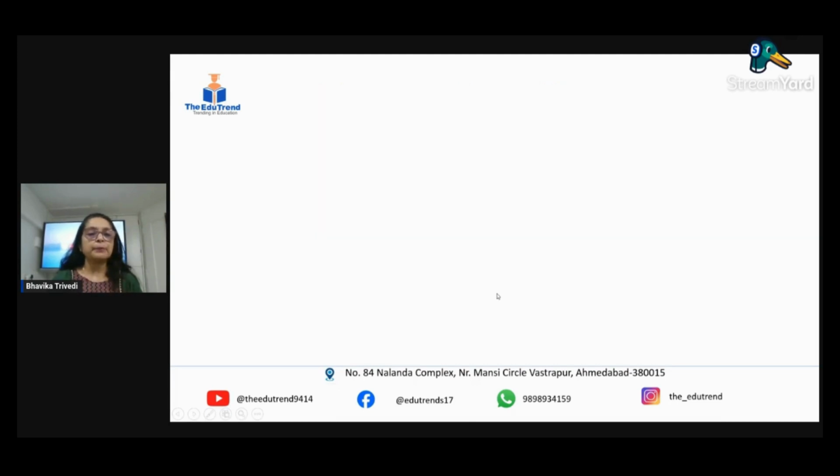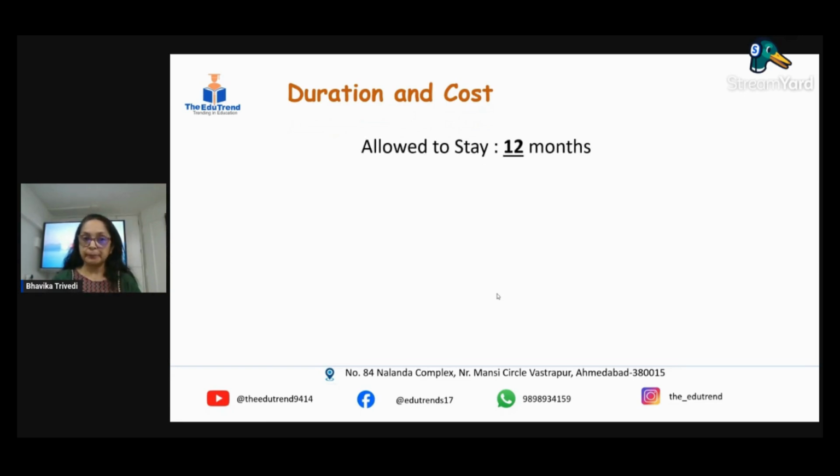Moving further, we will be talking about duration and cost on this particular visa type, how long you can stay and what is the cost. So first thing coming up is the stay. You are allowed to stay for 12 months, that is 1 year, and the visa application cost is 670 AUD, that is Australian dollars.